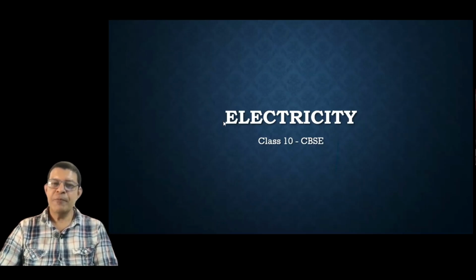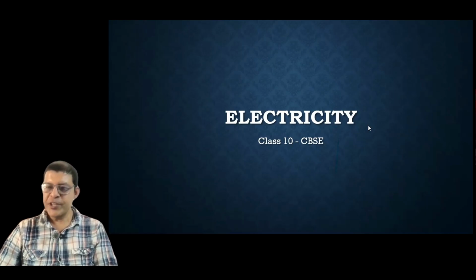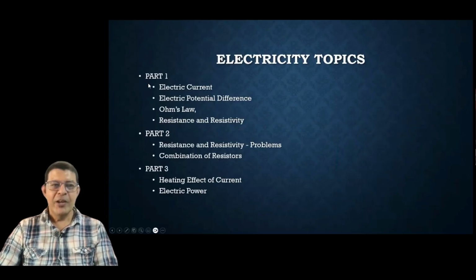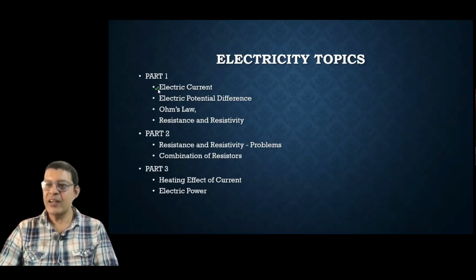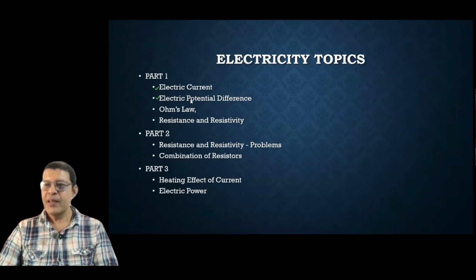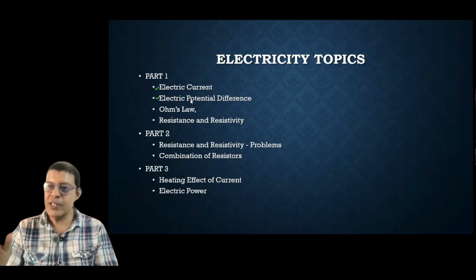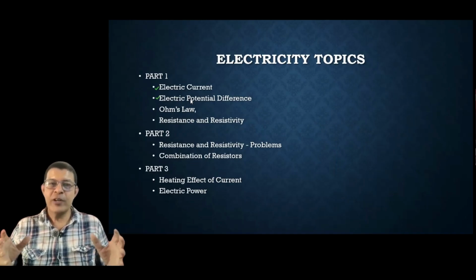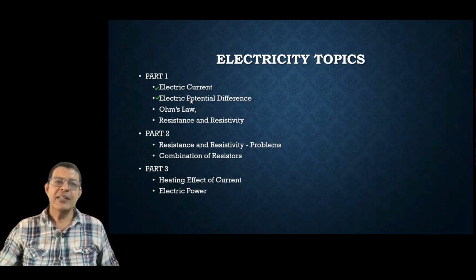So today's session is about electricity. Under electricity, in the first part, we are going to study current electricity. We will see the definition of electric current, what electric current is, and then electric potential difference, that means how the current is produced in the circuit. We will see Ohm's law, then resistance and resistivity.